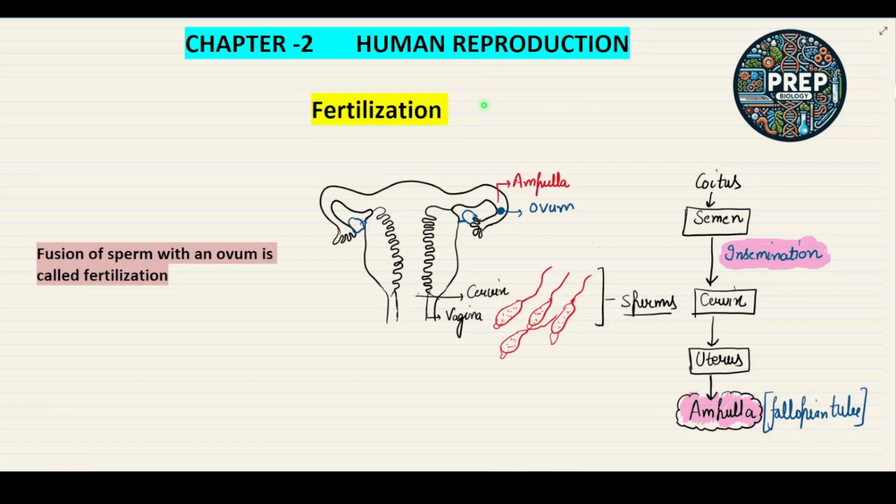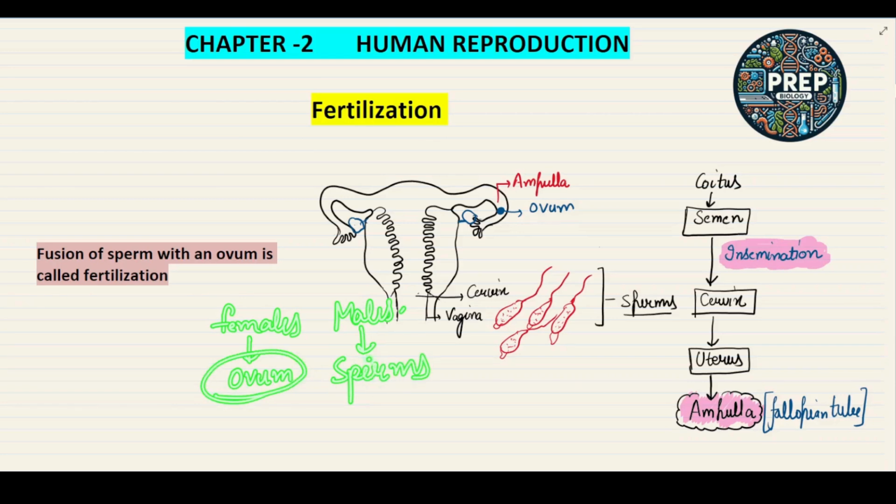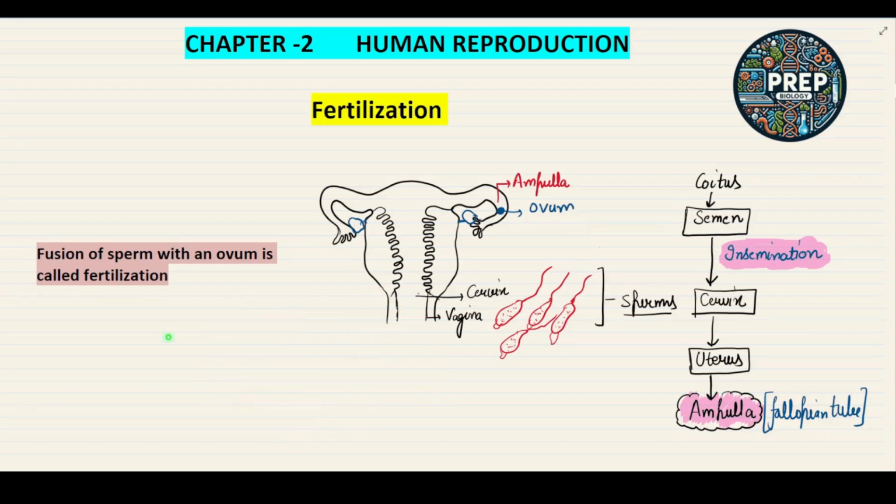So today in this lecture we are going to discuss the fertilization process. We know that in females the ovary releases the ovum, and in males the testis releases the sperms. Now it's time to fuse the sperm with the ovum. That process is called the fertilization process. So this is the structure of the female reproductive system.